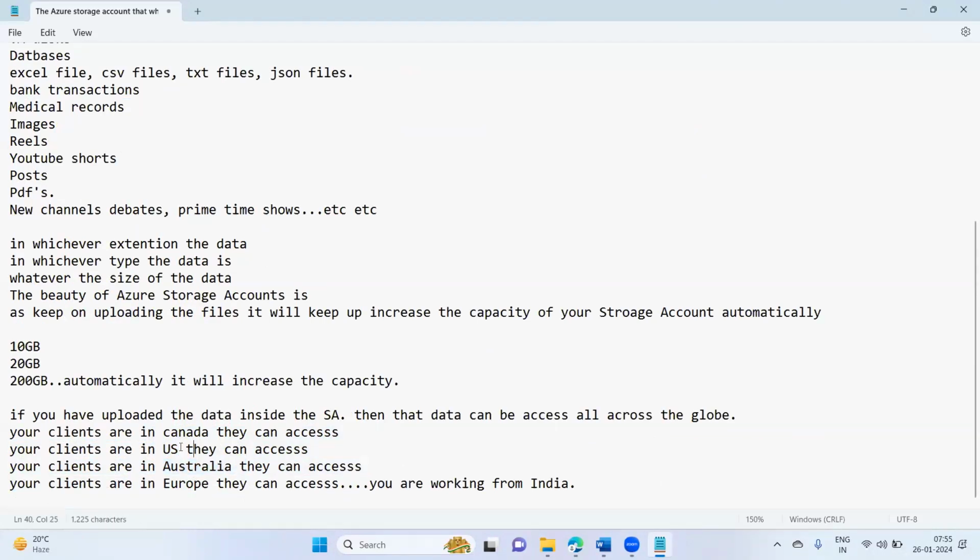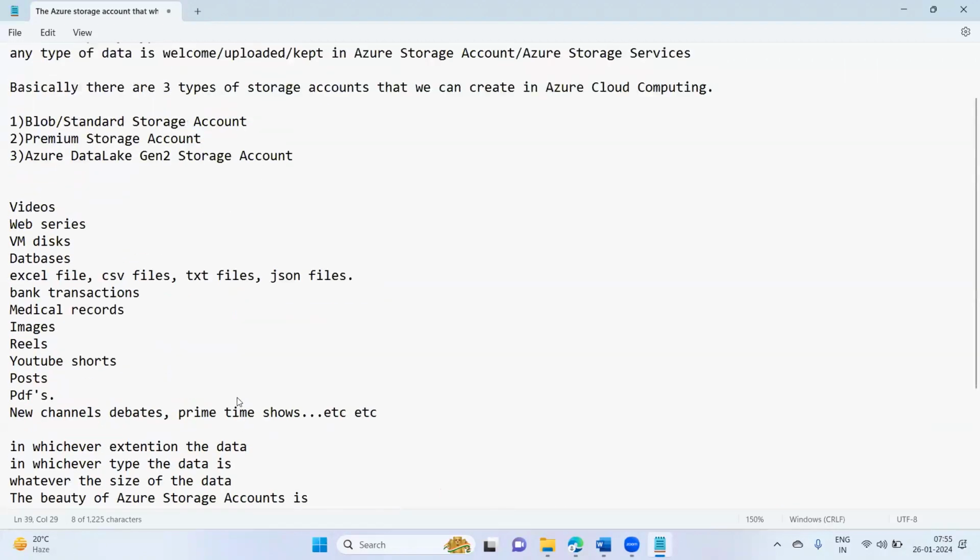The team sitting in the US, you want to give them complete access. They can read, they can list, they can edit, they can delete, they can modify, they can concatenate. Then for the Canadian team, you want to just give reader access plus list access. How can you do that? All this we are going to see in the labs. Okay, guys, is that clear?